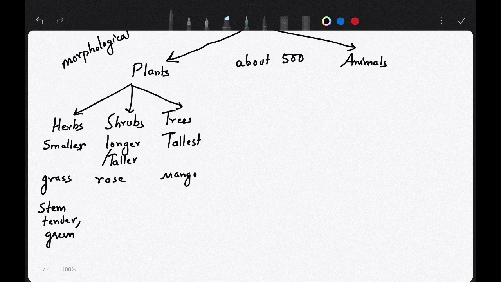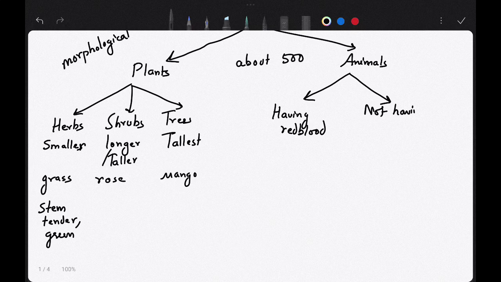Okay, now in the case of animals, he classified animals into 2 parts, that is Enaima and Anaima. Okay, meaning having red blood and not having red blood.